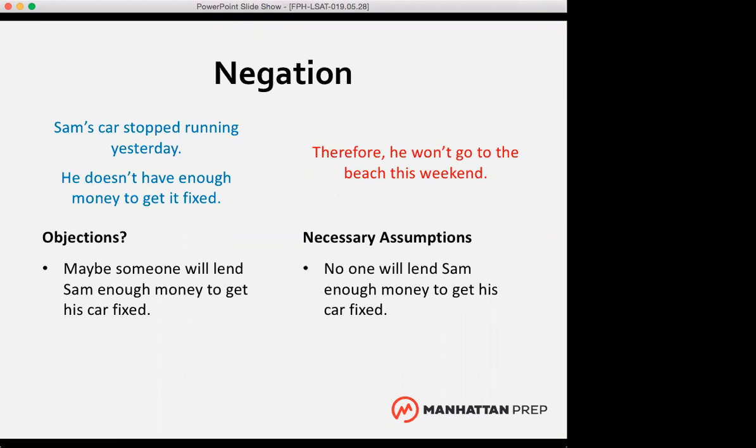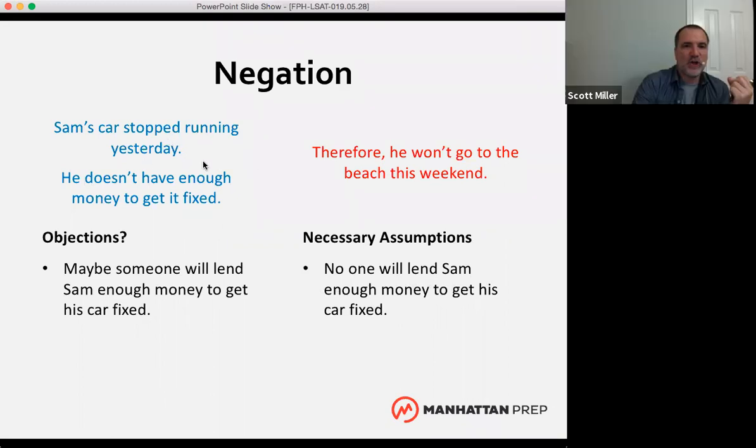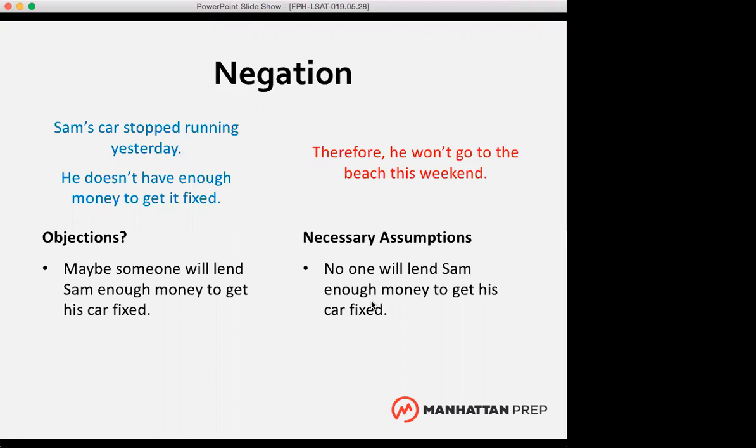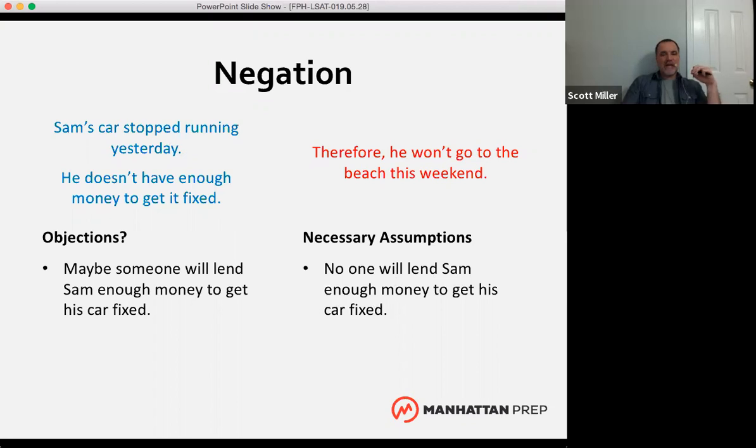Yes. Okay. Did the original argument that I gave you ever say anything about anyone lending Sam money? No. Yeah. So a necessary assumption, the correct answer, can bring in totally new information. Objections can come out of left field. Objections by their nature bring in information that the argument didn't take into consideration.